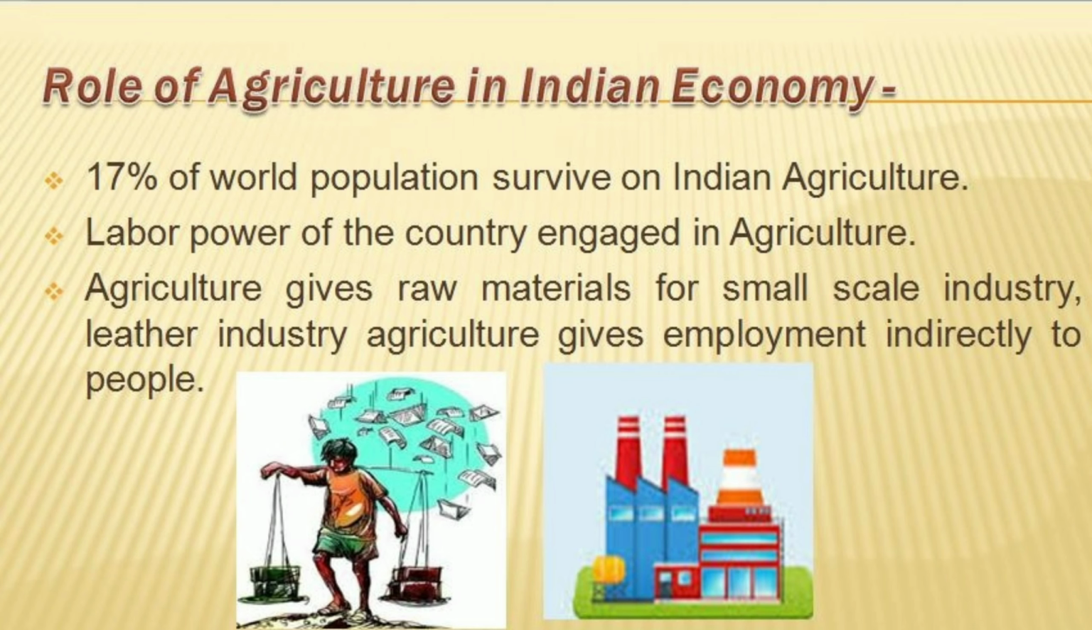Next is agriculture gives raw material for small scale industries, leather industries. Agriculture gives employment indirectly to people. एग्रीकल्चर क्या प्रोवाइड करता है? रॉ मटेरियल्स प्रोवाइड करता है to small scale industries. जो इंडस्ट्री लार्ज स्केल पे वर्क नहीं कर रही, उनका छोटा प्रोडक्शन है, they are working in their own area, उनके लिए they are providing raw materials and it is giving indirectly employment to many people. Agriculture is giving employment to many people.